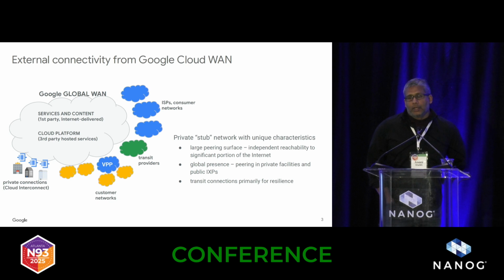So we have maybe one-hop connectivity to a good deal of the rest of the internet. We also have a global presence, as I mentioned before. We peer in both private facilities like colos, as well as in many exchange points around the world. And as I mentioned, we do use transit connectivity, but it's primarily just for resilience. So we just have it in a few places, specifically for places where we might not have reachability to every single end user.